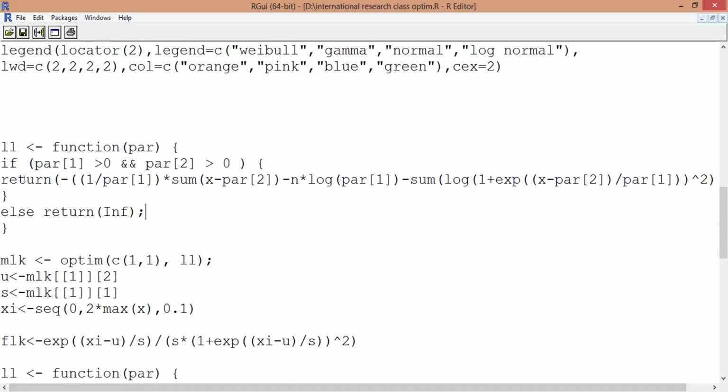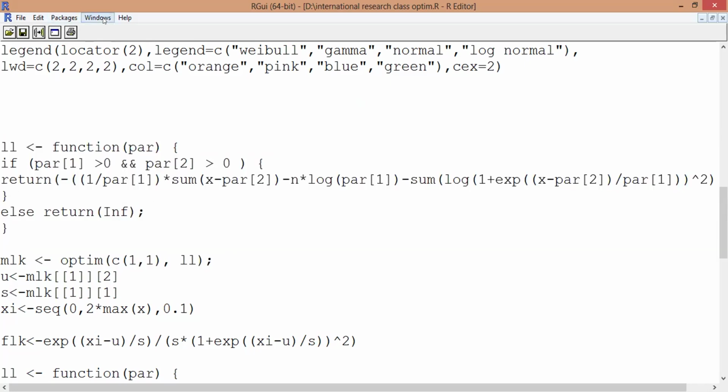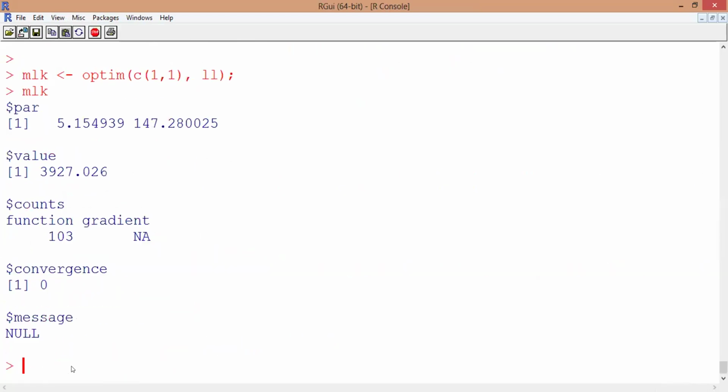After that, we use optim, with parameter 1 as mu and parameter 2 as sigma. Okay, we run our program. You can check here in the console. You type MLK. This is for parameter 1, and this is for parameter 2, and the convergence is 0.